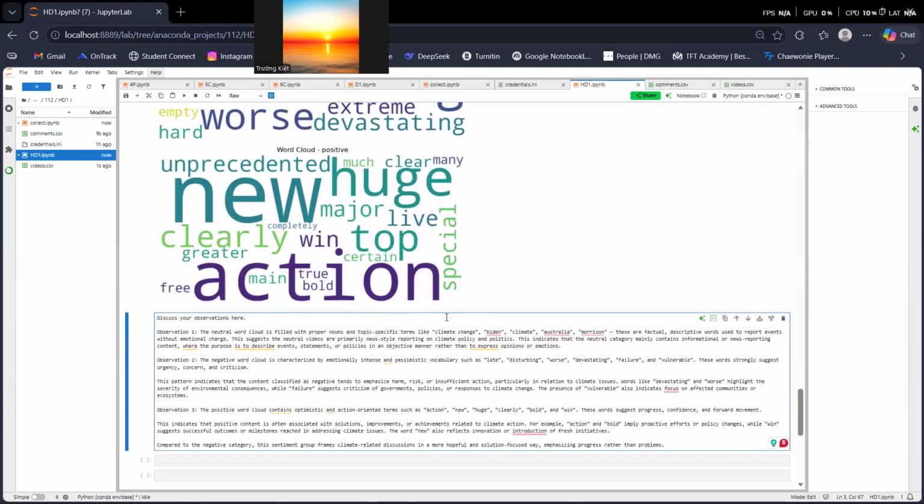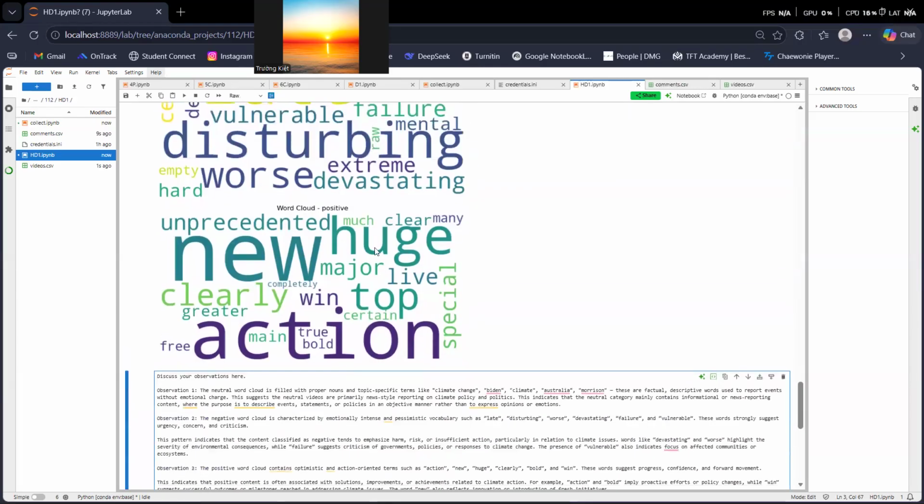Words like devastating and vulnerable highlight the severity of environmental consequences, while failures suggests criticism of governments, policies, or responses to climate change. So that is my observation about the word cloud of negative.